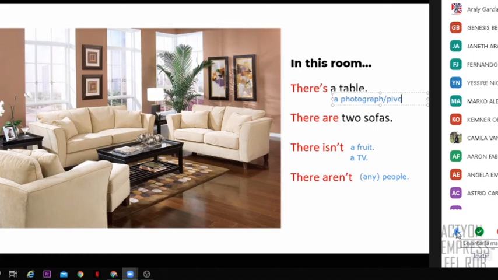And we continue with Araceli. In this room, there are 4 books or magazines. That's correct. Yes, we have books or magazines, right? That's right. Thank you. And we continue with Fernando.